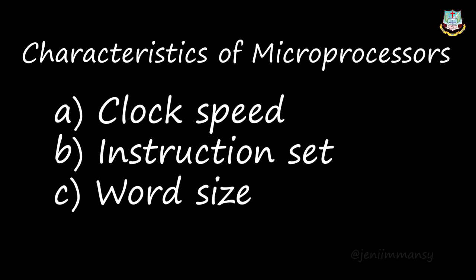In the introduction, we have seen two definitions: computer architecture and computer organization. You can write these two definitions also in your note. Computer architecture deals with the engineering considerations involved in designing a computer. Computer organization deals with the hardware components that are transparent to the programmer. So write these two definitions in your note, and write about microprocessor and then the characteristics of microprocessor.